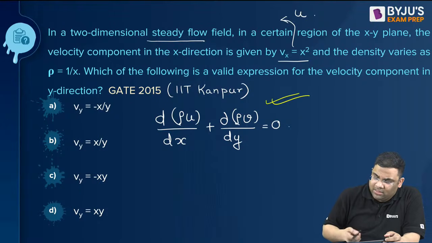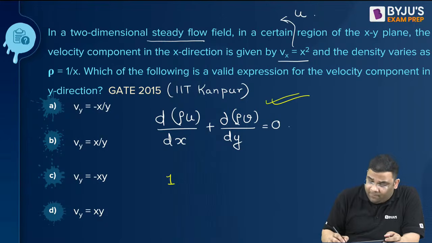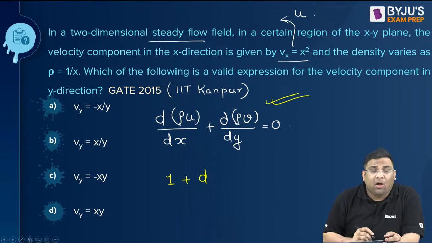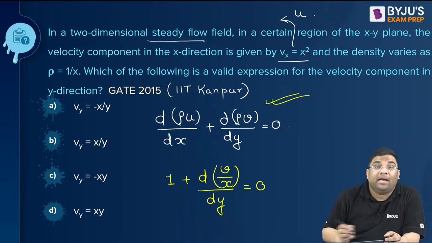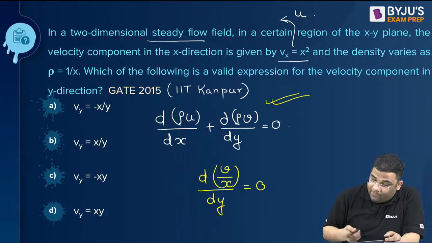Yeah, this will be 1. So this is your 1 plus del of 1 by x of v, or I can say v by x. This is equal to 0, and this becomes minus 1.